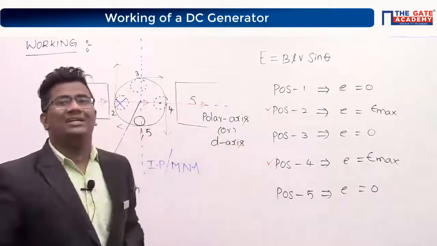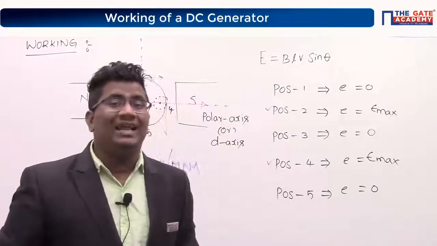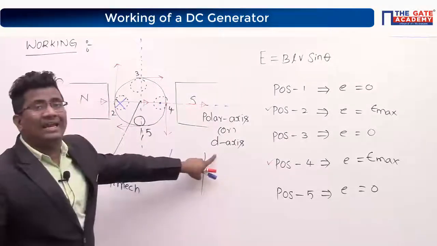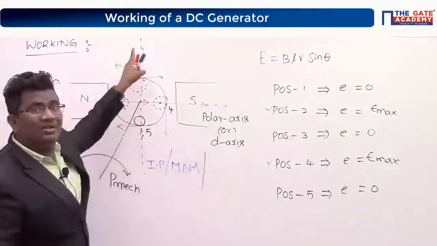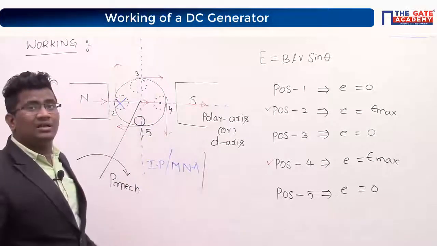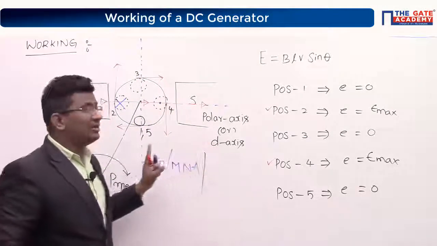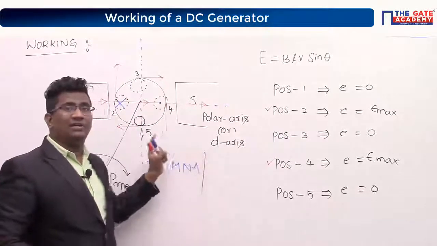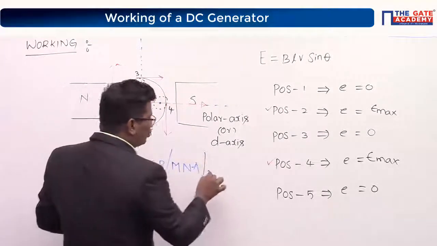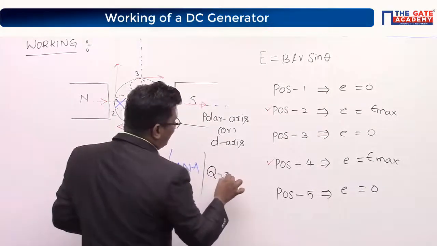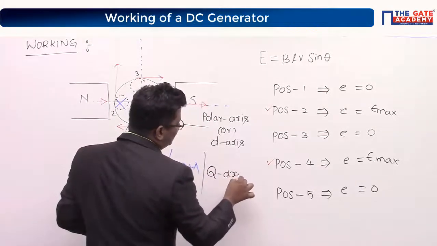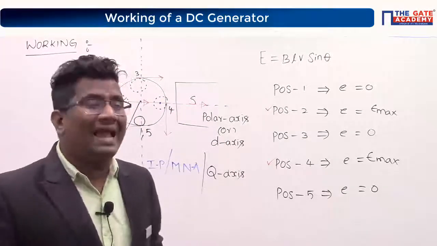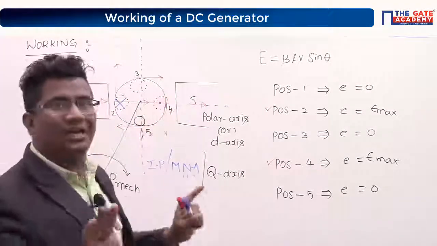D axis means direct axis. Therefore, tell me, if this is the direct axis, then what is the other axis? What is another name of this axis? Perfect. Q axis, or we will call it the quadrature axis. I hope this is clear to everybody.